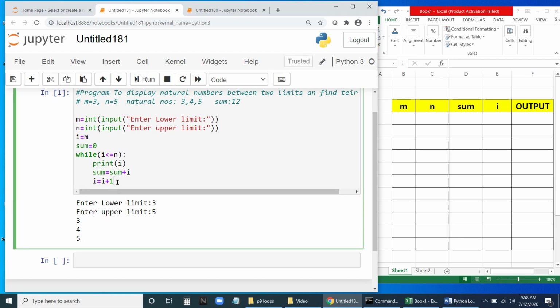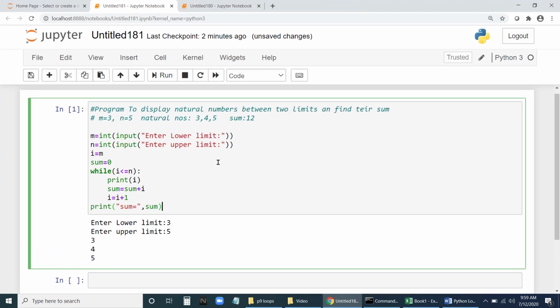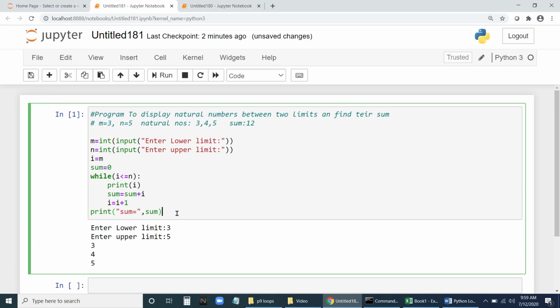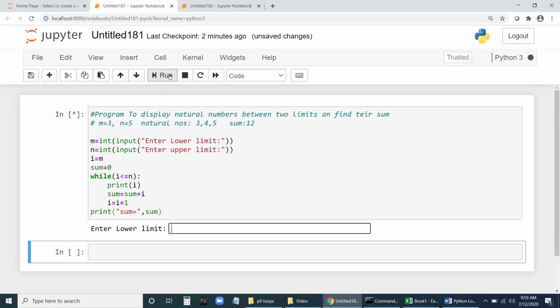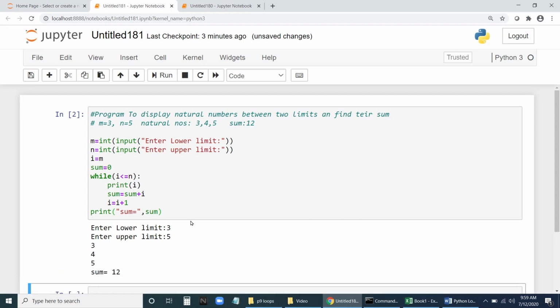So what I will do is I will come out of this loop. Then I will say print sum is equal to sum. So let me run this again. Lower limit 3, upper limit 5, and you can see 3, 4, 5, and the sum is 15.